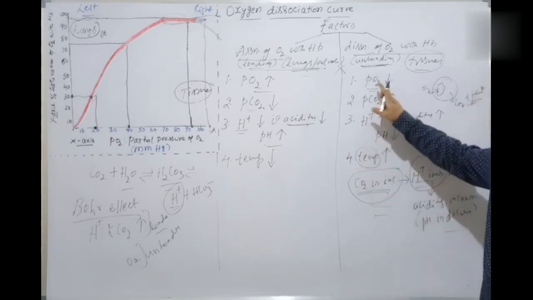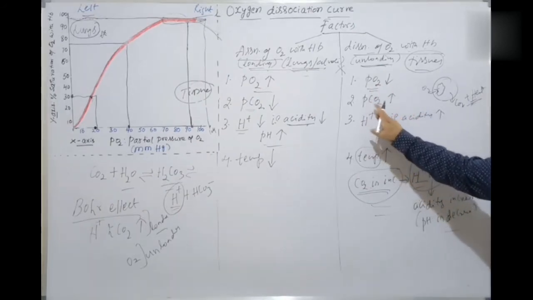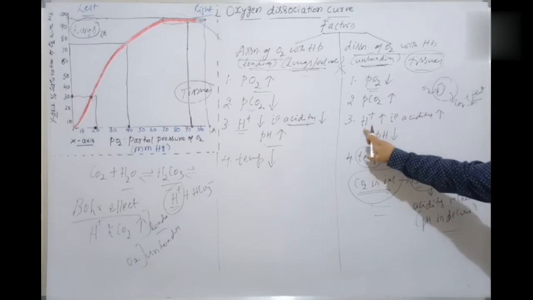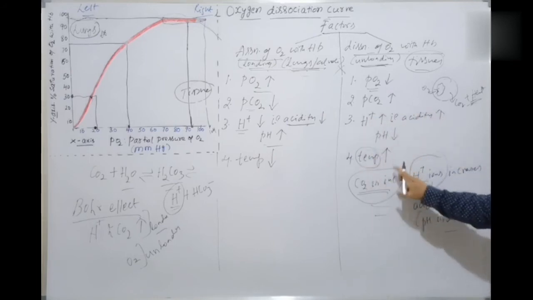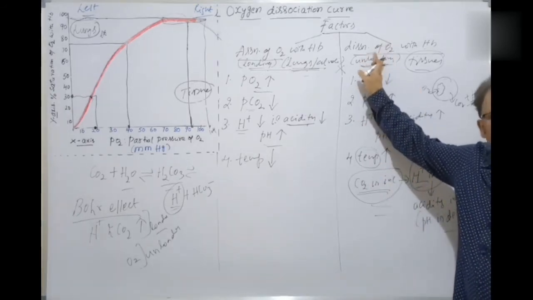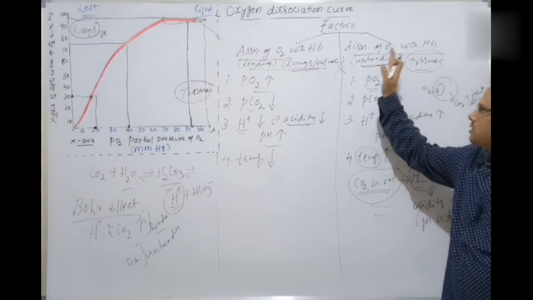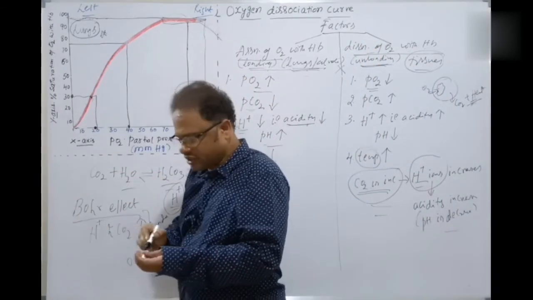So these factors: partial pressure of oxygen is lesser at the tissues, the partial pressure of carbon dioxide is more, the hydrogen ions, that is acidity, is more, the pH is lesser, the temperature is more, which leads to the unloading or dissociation of oxygen from hemoglobin. As we see here, a very important phenomenon happens. What is that? Let's discuss more.